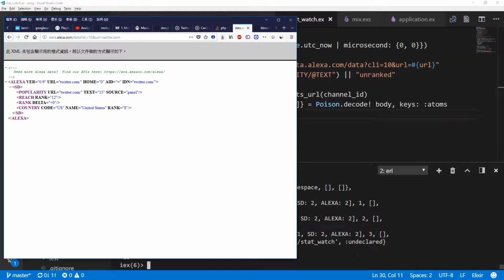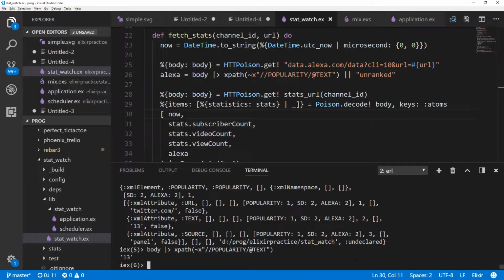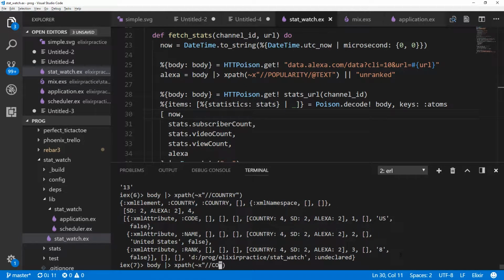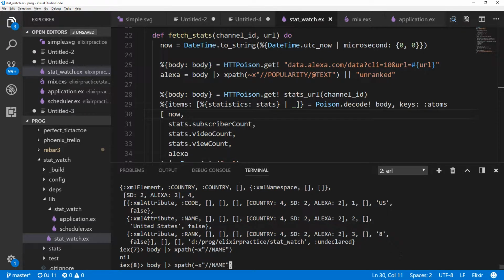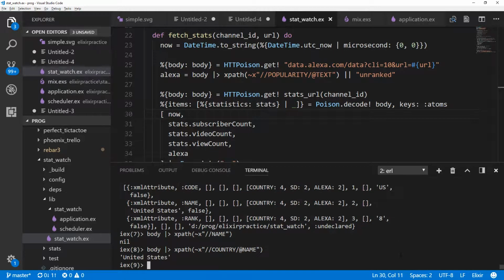So we could go in and look at these other attributes if we wanted to, the reach rank, or the rank delta, or the country. Oh, we need the @ sign, like so. But it doesn't matter a whole lot. I don't think we're going to log the country either, although that might be sort of interesting.